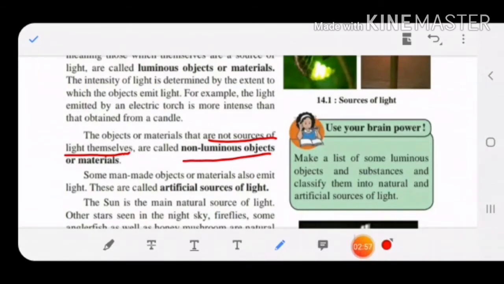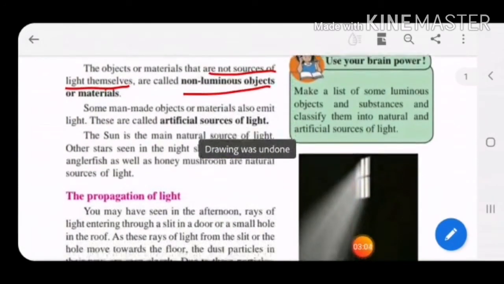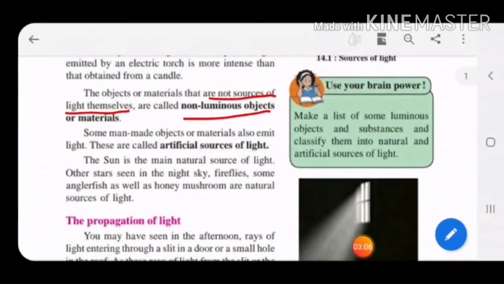Some man-made objects or materials also emit light. These are called artificial sources of light. Children, artificial sources of light are also available. They are made by man. That's why they are called man-made objects. They emit light, so they are called artificial sources. So here is a list you have to make.